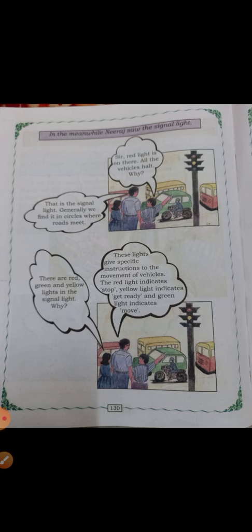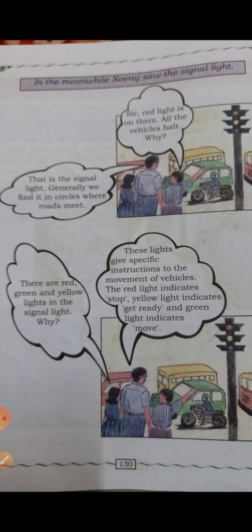Okay. So, children, yesterday we learnt up to where we have to cross the road. The pedestrians, or the people who walk on foot, should cross the road only at the zebra crossing. That we learnt. So, again they moved on. Meanwhile, Neeraj saw the signal light.